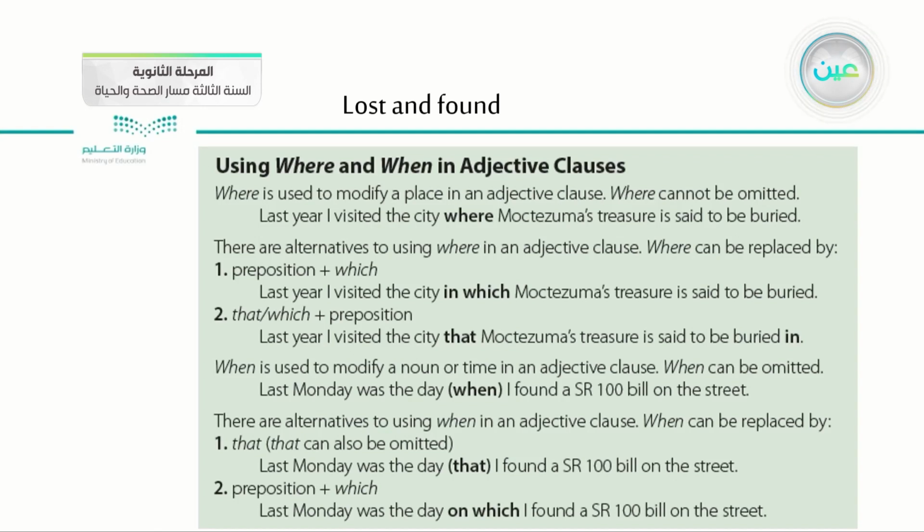So this is the example. As you see here, we have other alternatives to use when as an adjective, okay? Of course, here we have that, which can also be omitted. As you see in this example, last Monday was the day that I found a 100 riyals bill on the street. Of course, we can have an alternative, which is preposition plus which.